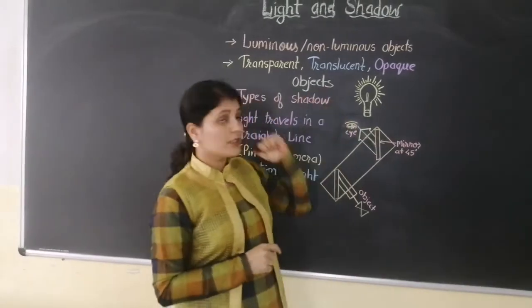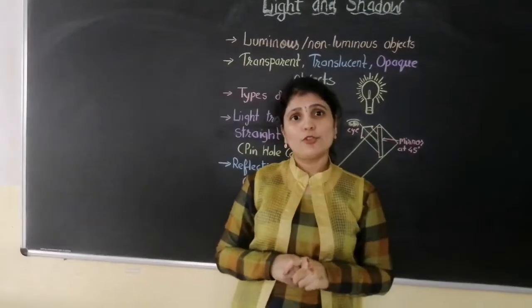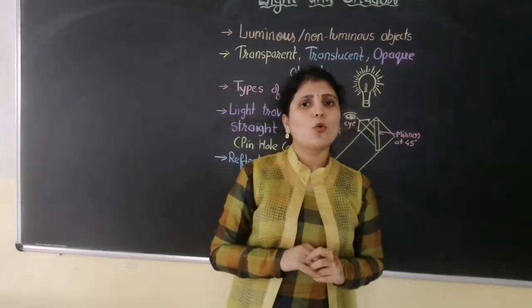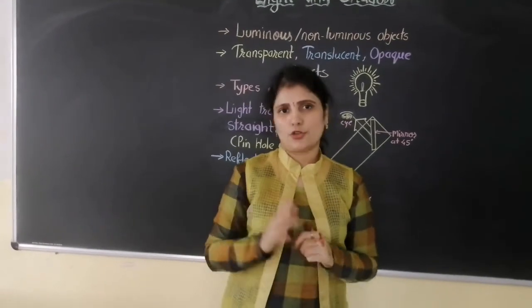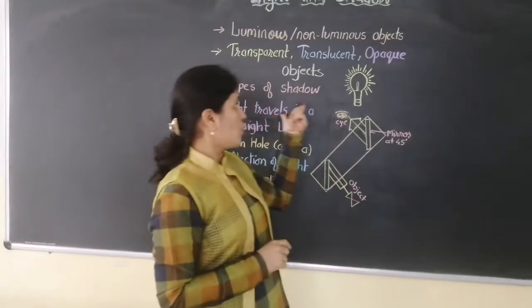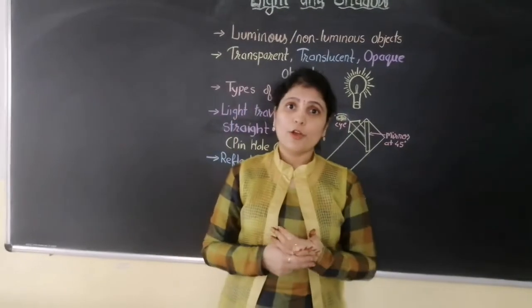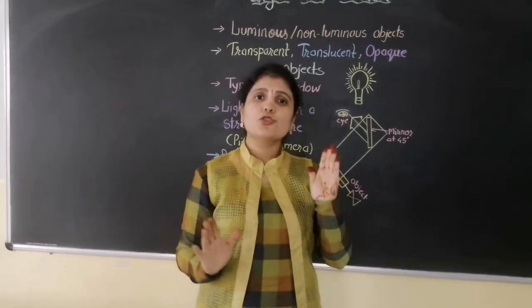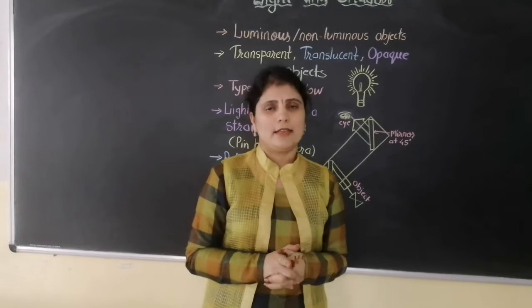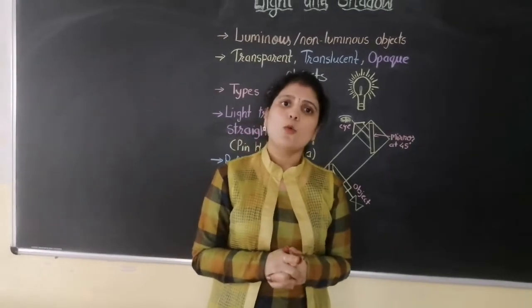Then what are the translucent objects? In translucent objects, the light can pass through it but only partially. The complete light cannot pass through translucent objects. And the third is the opaque object. What are the opaque objects? Those through which light cannot pass at all. It just stops or blocks the light, and those objects are called opaque objects.